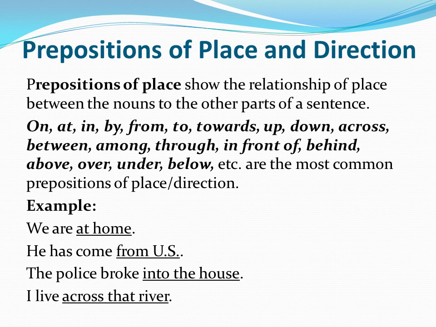I live across that river. Now river is the place, across is the preposition. There could be other examples also. For example, he is standing below the terrace. So terrace is the place and below is the preposition. He is standing over the bridge. Over is the preposition and bridge is the place, or we can say thing, but it is place also. So this is how we use prepositions of place and direction.